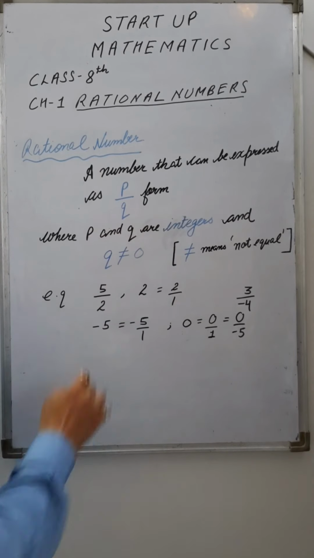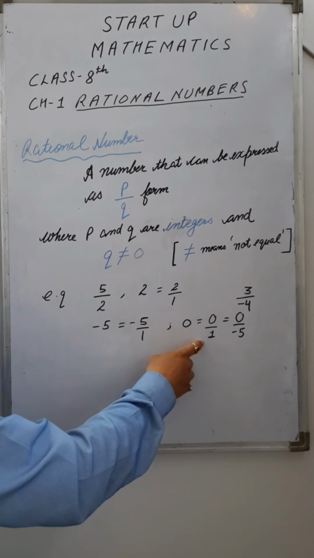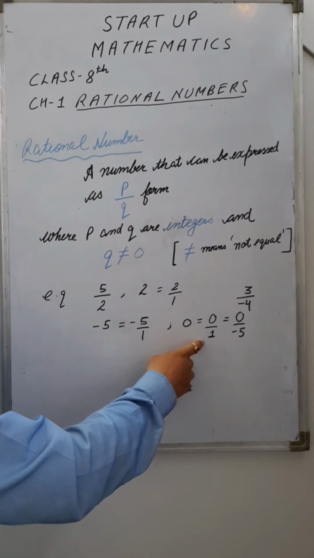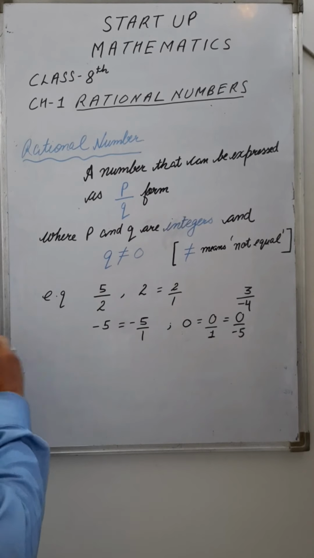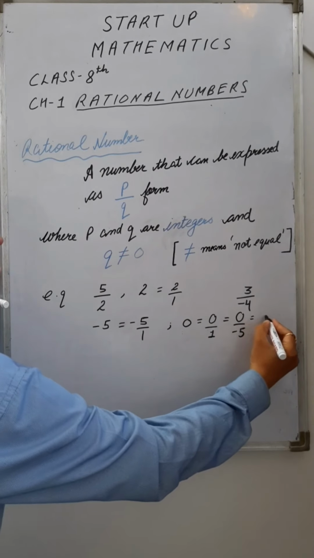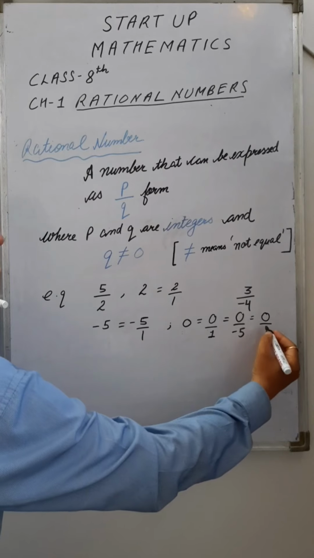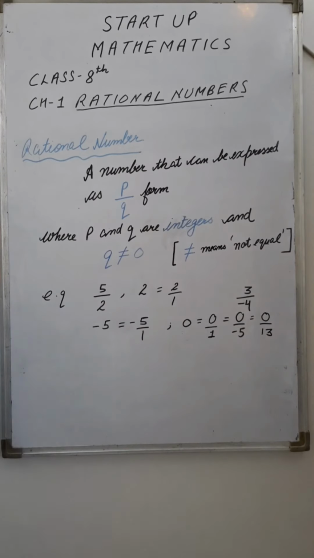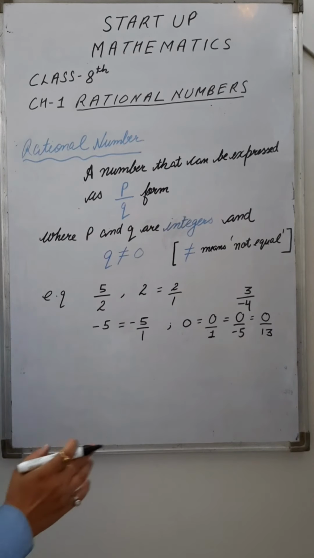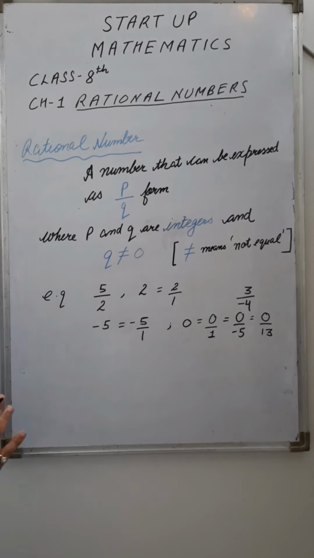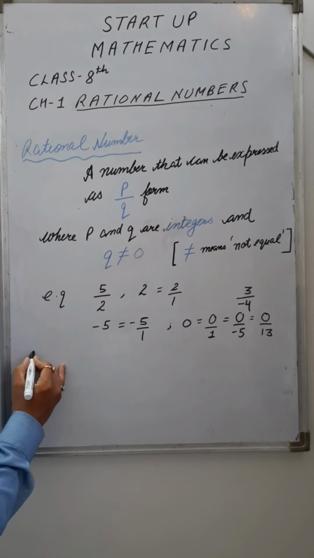So you can write 0 in the form of p by q, as you can write any integer in the denominator. You can write 0 by 1, 0 by minus 5, or 0 by any number. You can write 0 by 13. Again, it is in the form of p by q as per the definition of a rational number. So such types of numbers are rational numbers.